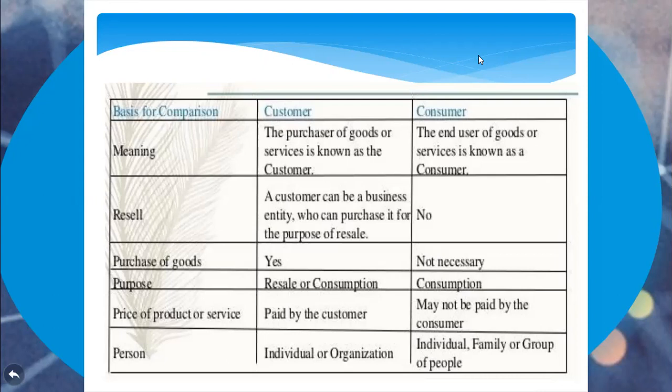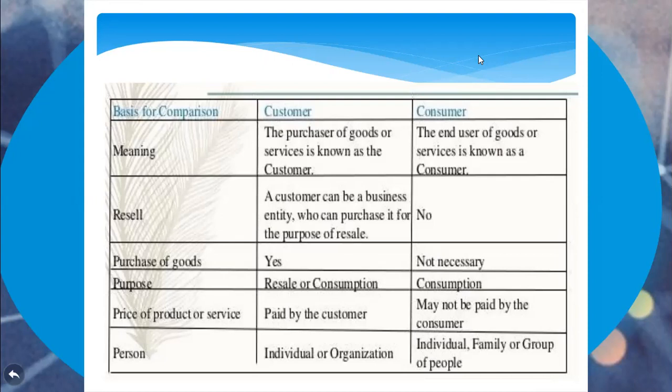For example, if you want to have a chocolate, you go and purchase it and you have it. Or your parents may purchase the chocolates and give them to you. It need not be purchased every time. It's not necessary. It means you can consume. For example, someone else purchases and you can consume, so then you become a consumer. Then what is the purpose? The customer may purchase for consumption or for resale. The consumer always purchases goods for the purpose of consumption.